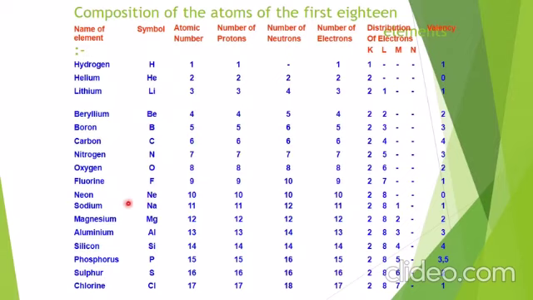Coming to neon. Neon has 10 electrons. Configuration will be 2 8. Both the shells are completely filled. So in this case the valency will be 0. Because it will neither lose the electron nor gain the electron.